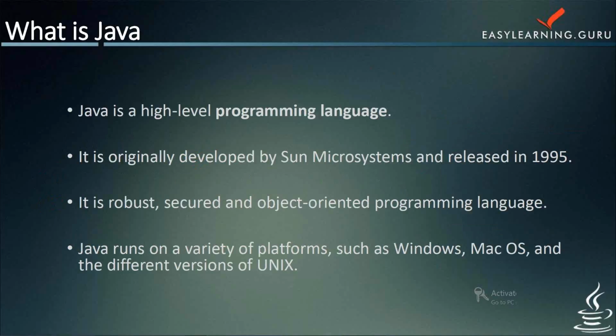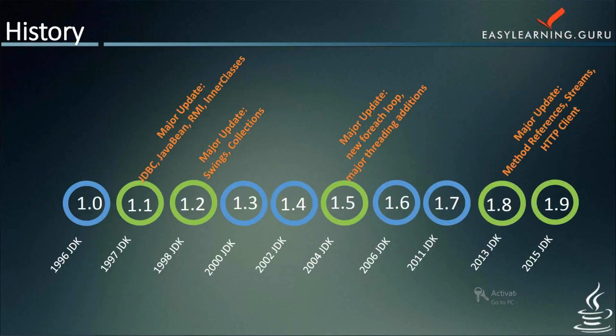Java is a high-level, robust, secure, object-oriented programming language. Java runs on a variety of platforms such as Windows, Mac OS, and the various versions of Unix. The language derives much of its syntax from C and C++, but it has fewer low-level facilities than either of them.